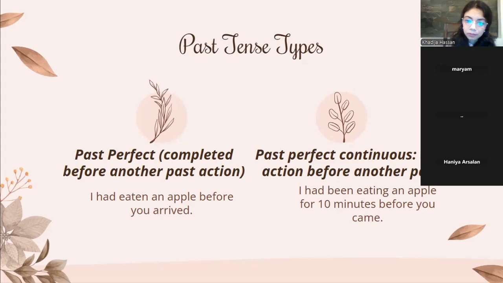Then comes past perfect continuous: a continued action before another past event. So these two are very closely linked. In past perfect, it was a completed action before another past action. In past perfect continuous, it's a continued action before another past event, right? Continued action in the past before another past event. I had been eating an apple for 10 minutes, so there was a continuity of eating the apple for 10 minutes before the second past action, you came, right?